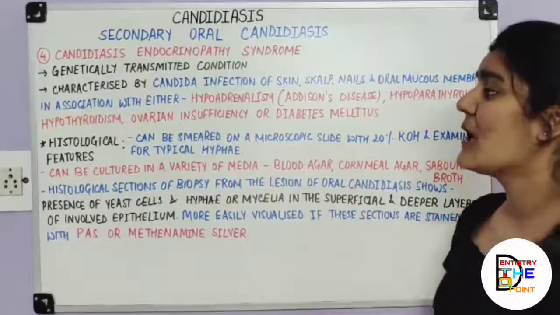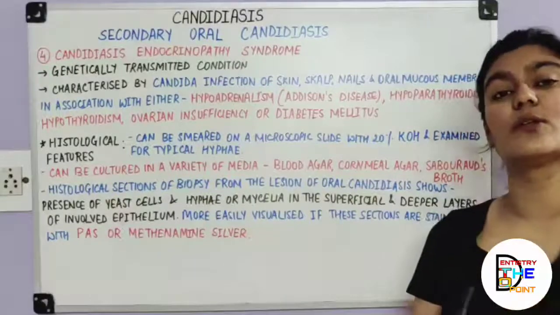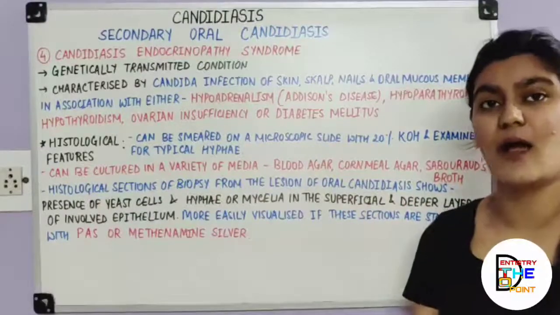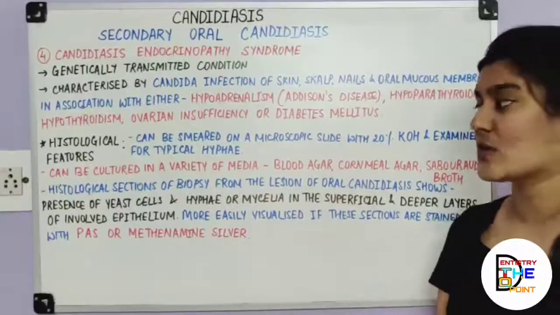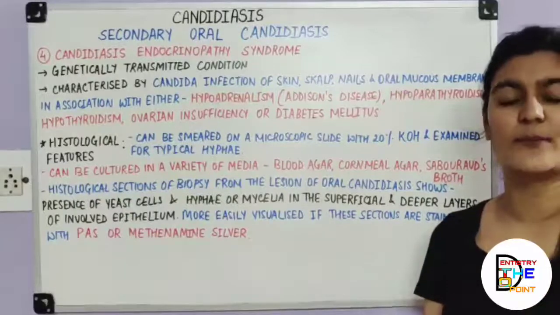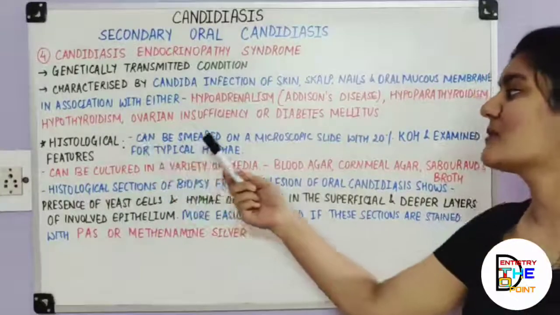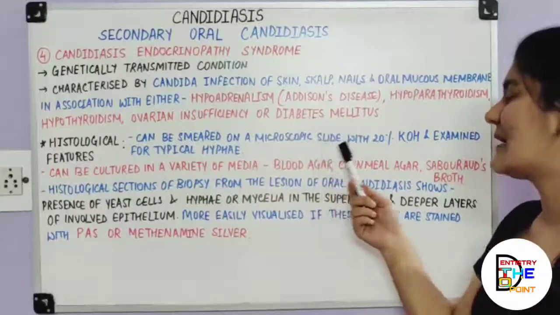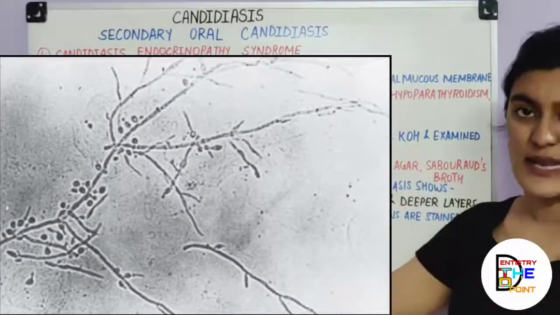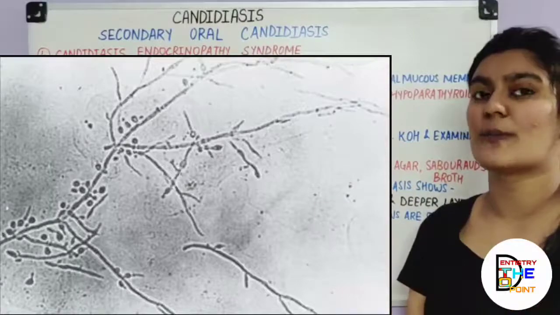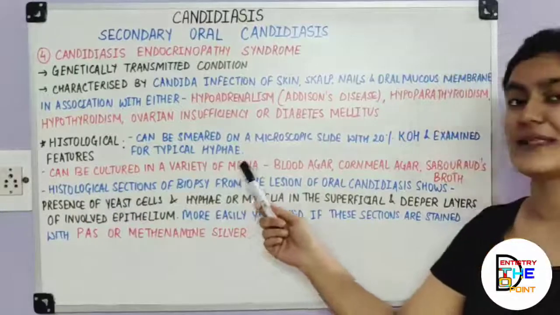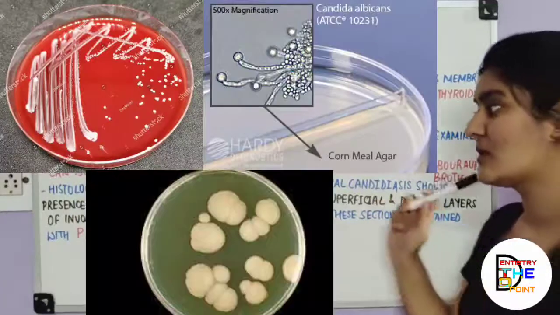Next, moving on to the histological features, in general, of all the types of candidiasis. Since you already know that it is caused by the fungus candida, as we discussed in the introduction, in each and every form you're going to get the same histological sections, because the organism is the same. It can be smeared on a microscopic slide, fixed with 20% potassium hydroxide, and examined for the typical hyphae. We discussed the hyphae and the yeast forms in the introduction. It can be cultured in a variety of media like blood agar, cornmeal agar, and Sabouraud's broth.